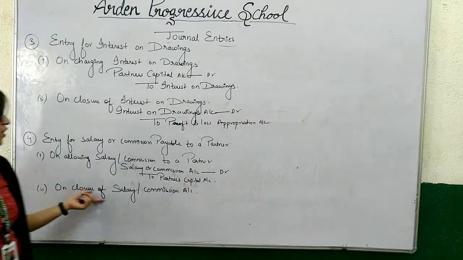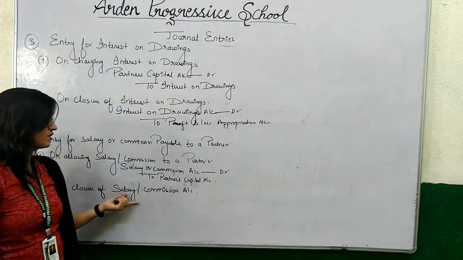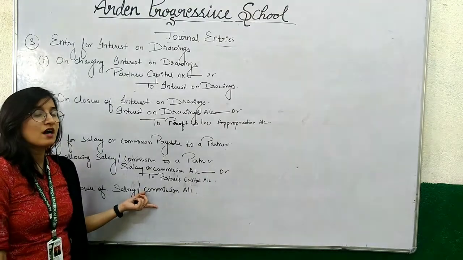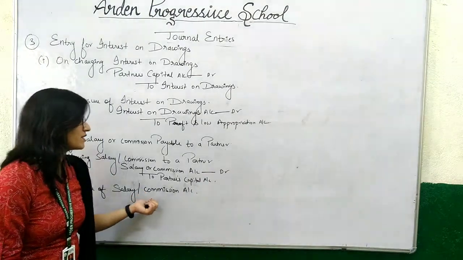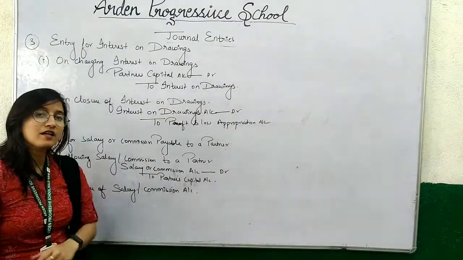Next is closure of salary or commission account. Salary or commission closure means this is to be transferred to profit and loss appropriation account. And we know for the business firm, salary or commission which is to be paid to a partner is an expense.